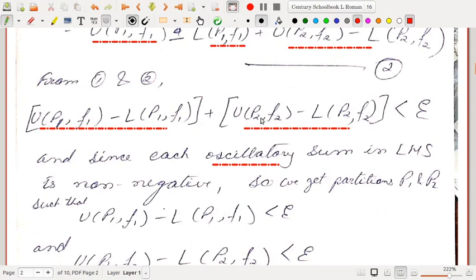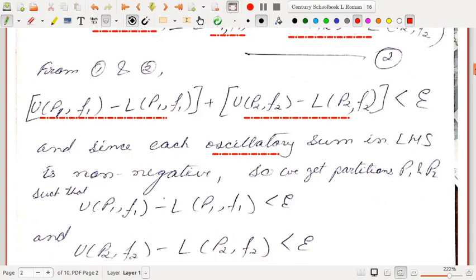Okay, so each of these quantities is non-negative, and their sum is less than epsilon, so both of them have to be less than epsilon. If any of them is greater than epsilon, then their sum has to be greater than epsilon. Because both are non-negative, both should be less than epsilon.